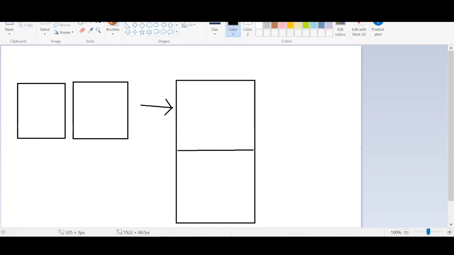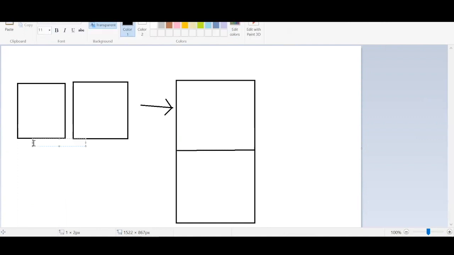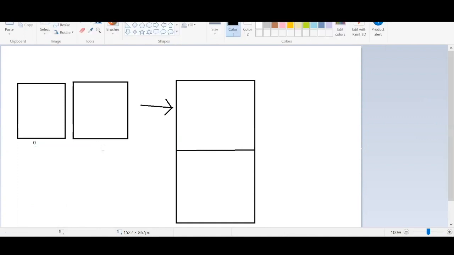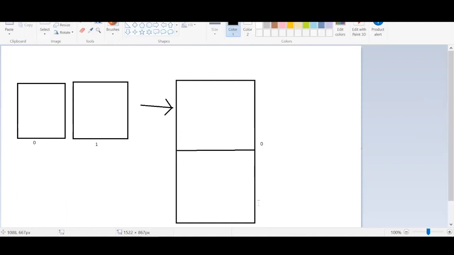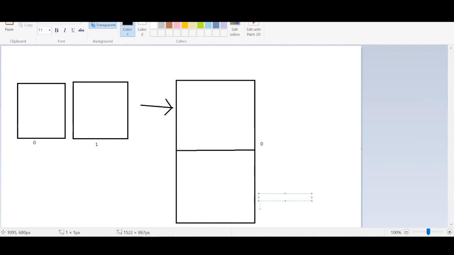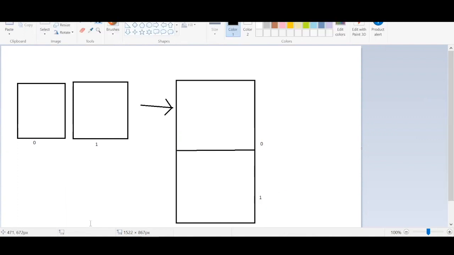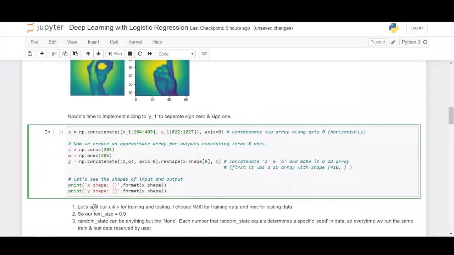Let us say this is an array for 0 and this is an array that stores 1, and here you have 0 and here you have 1. So this is your data which you have obtained by concatenating along axis 0. Axis 0 means along the rows.